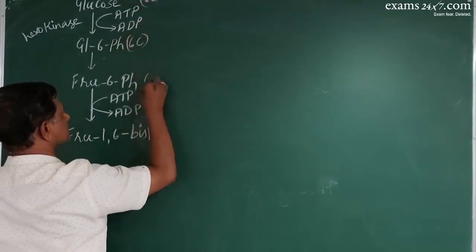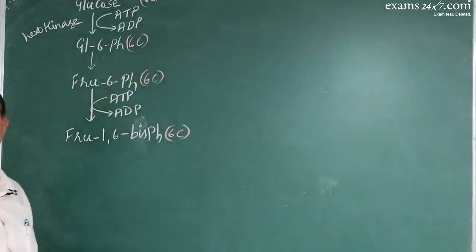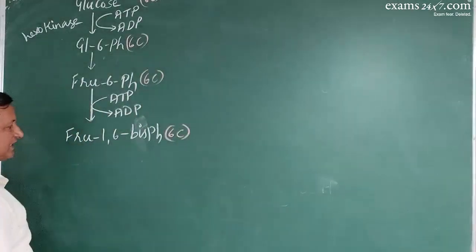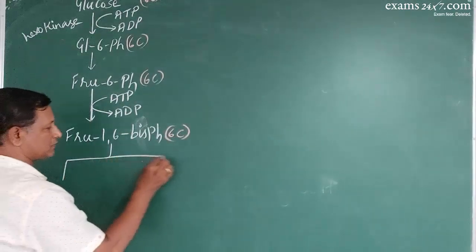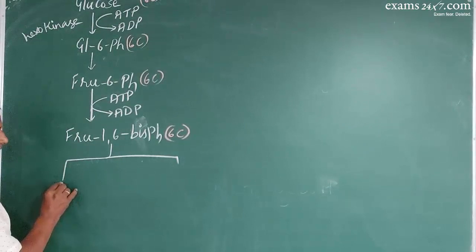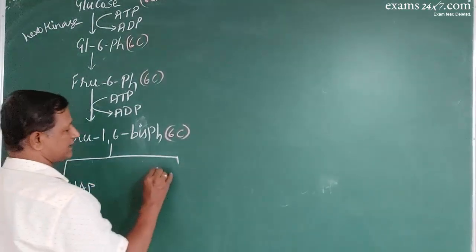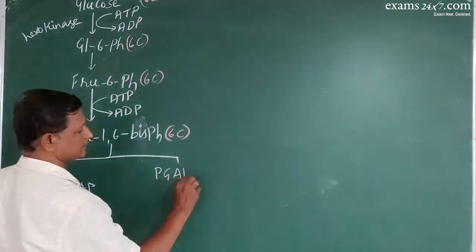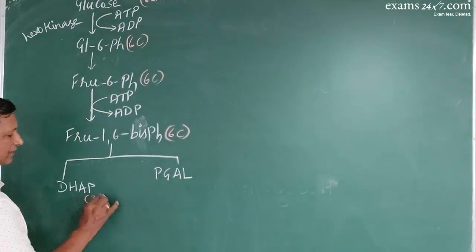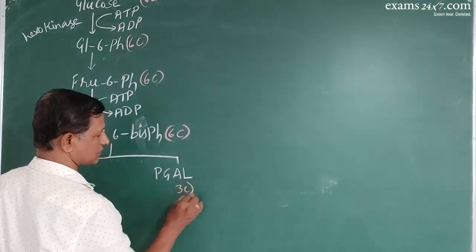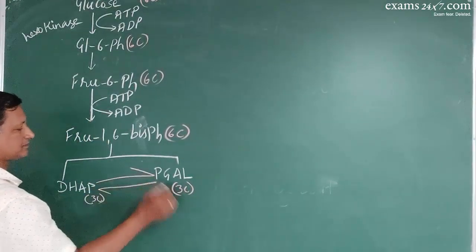Now this 6-carbon compound breaks down into two molecules of 3-carbon compounds, dihydroxyacetone phosphate and phosphoglyceraldehyde, and they are interconvertible.